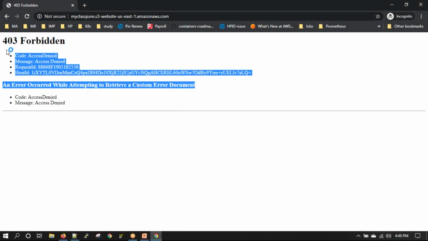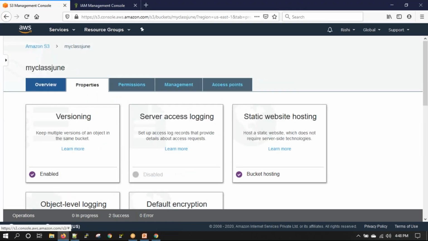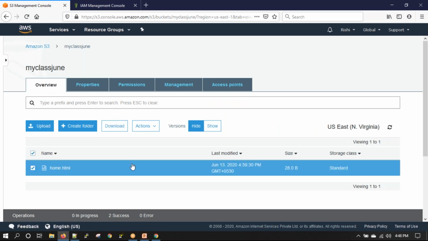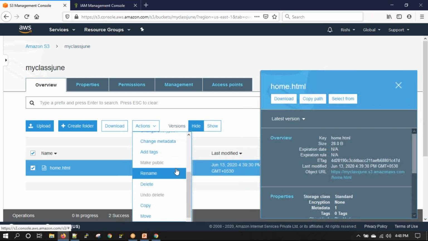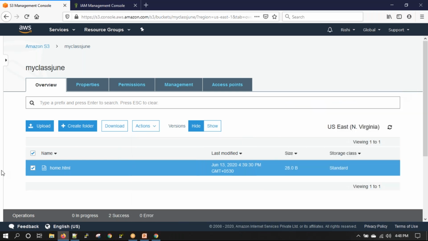Any idea why this happened? It seems like a permission issue. The permission issue is that this file is not public. So let's make it public. I'll select it and go to actions. There is an option to make public, which is not enabled. This is enabled, but this is not enabled. So I cannot make it public. What could be the issue?